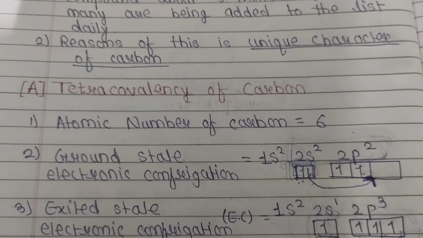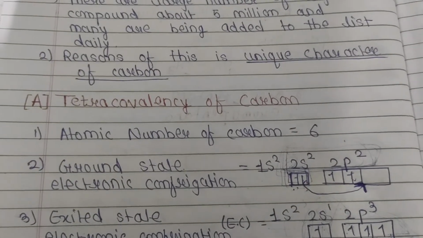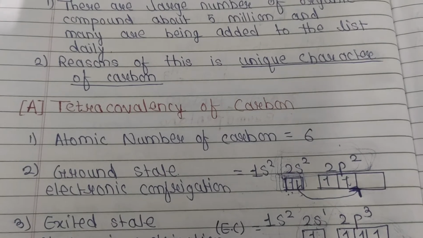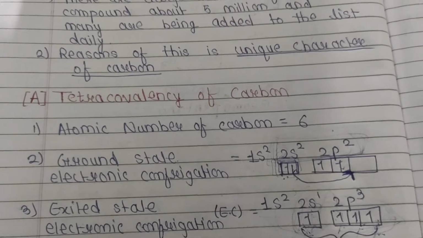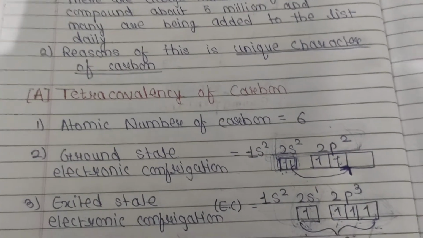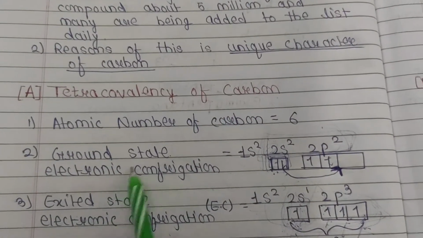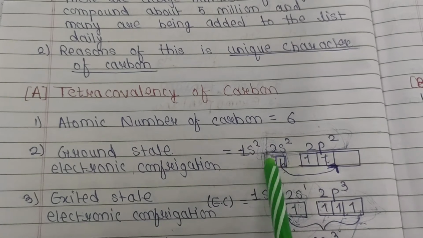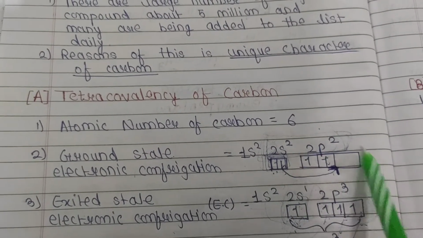As we all know, the atomic number of carbon is 6. In the ground state, a carbon atom does not contain any extra energy, or it is stable in the ground state. We can say it is like a building having a first floor, second floor, third floor, and the ground state is the base. The electronic configuration is 1s2 2s2 2p2. Here the 2 electrons in 2s are paired and the 2 electrons are in the 2p orbital.